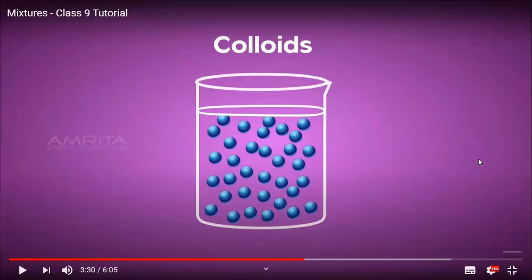So these are the properties of colloids and suspension. There are two types of heterogeneous mixture, colloids and suspension, and it explains the components of each of them and the size of its particles.